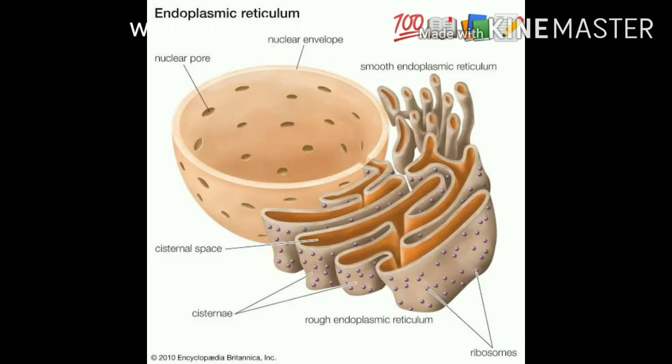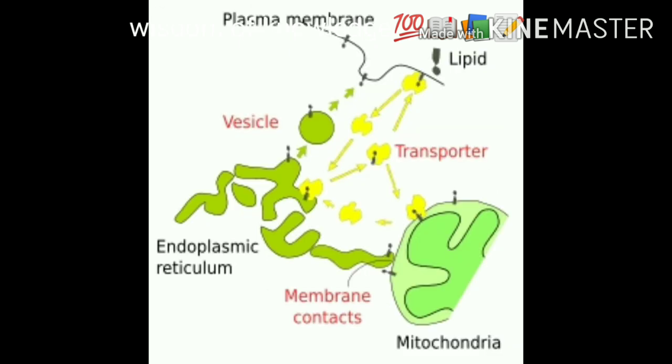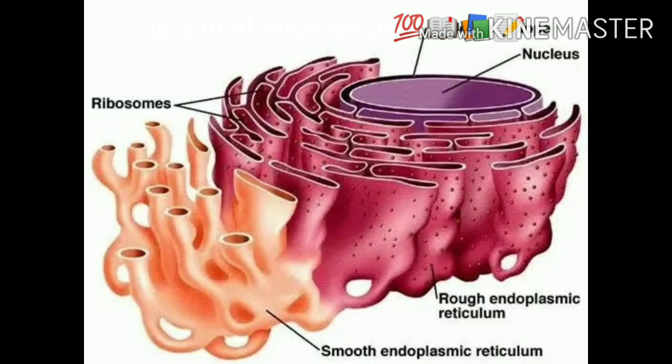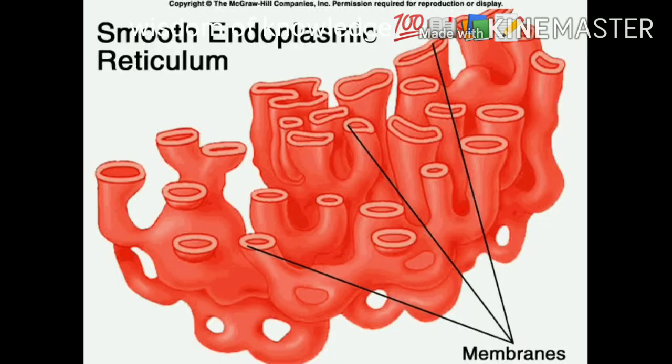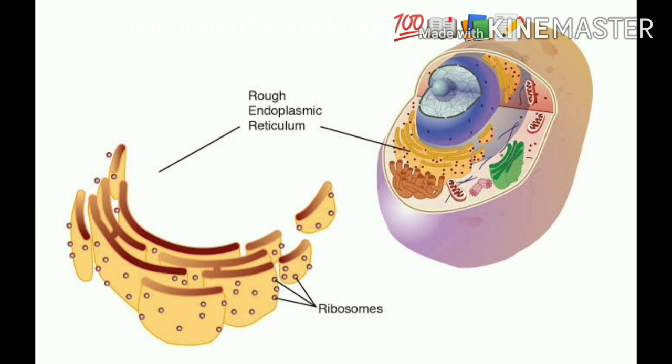1. Endoplasmic reticulum. It is the network of membrane bounded sheets. It transfers substances from one part of the cell to another part of the cell. It is abbreviated as ER. This ER is divided into two types: smooth endoplasmic reticulum and rough endoplasmic reticulum.